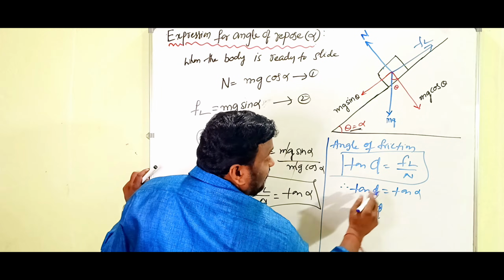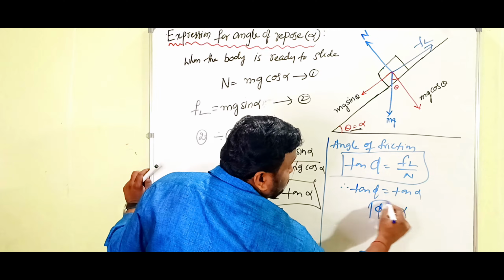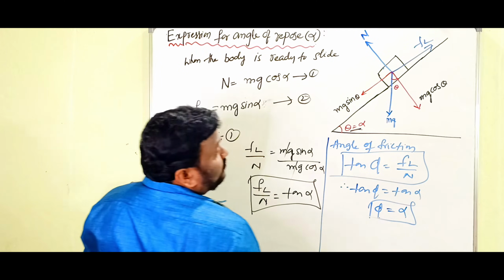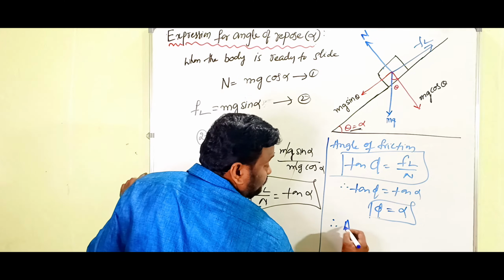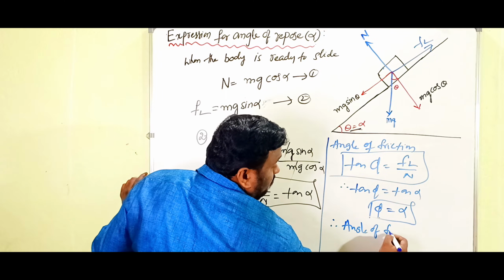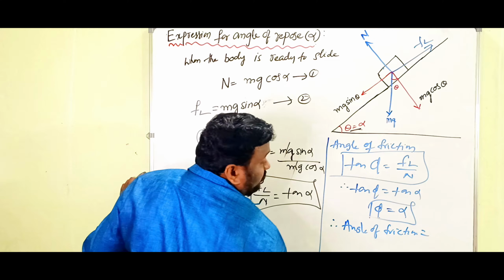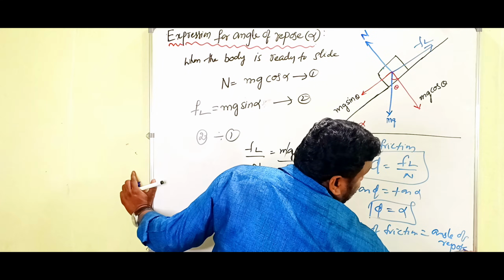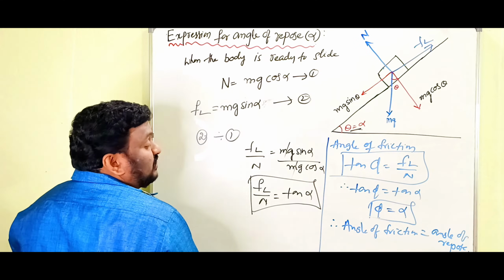If we apply tan inverse, we get phi equals alpha. Therefore, angle of friction is equal to angle of repose.